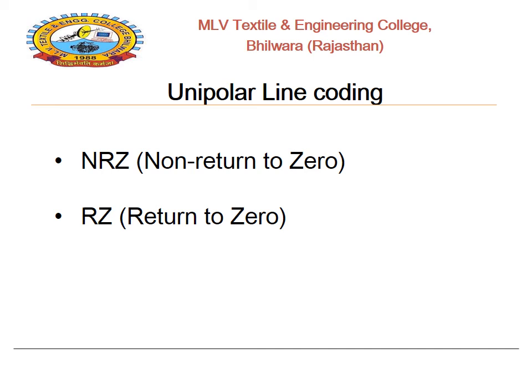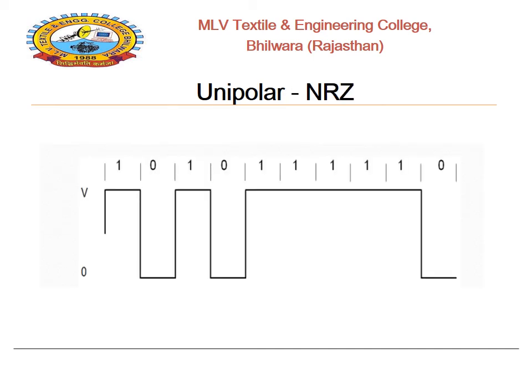Here 0 basically represents the ground level or the ground line. As we simply see in any type of waveform, there are basically three levels. The upper level is the positive level, the lower level is the negative level, and the center one is the ground level or the 0 level. So here 0 simply represents the ground level. On the basis of this, there are two forms of unipolar line coding, NRZ and RZ. First, let us analyze the unipolar NRZ formation.